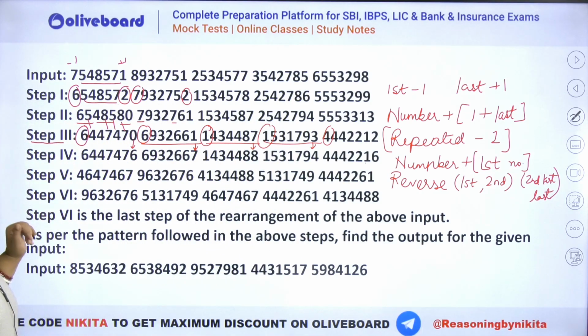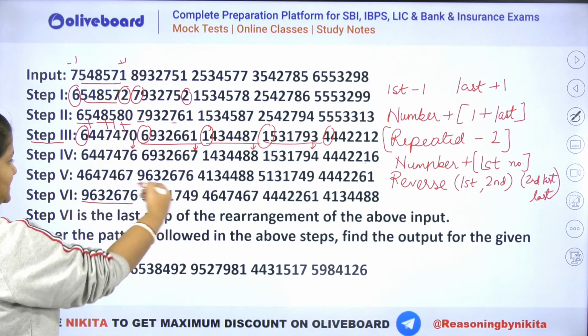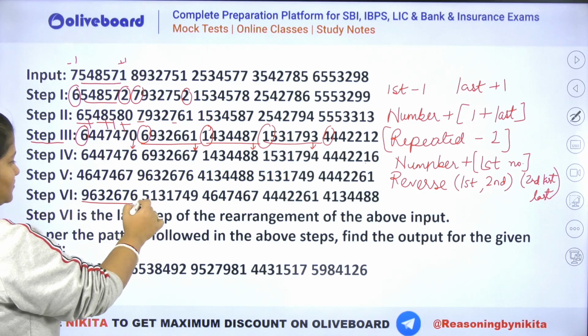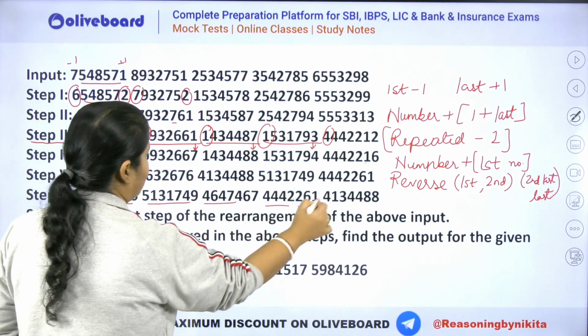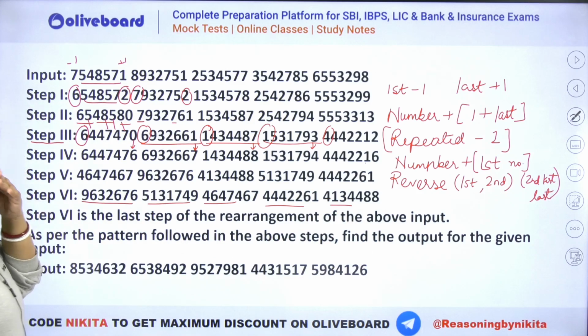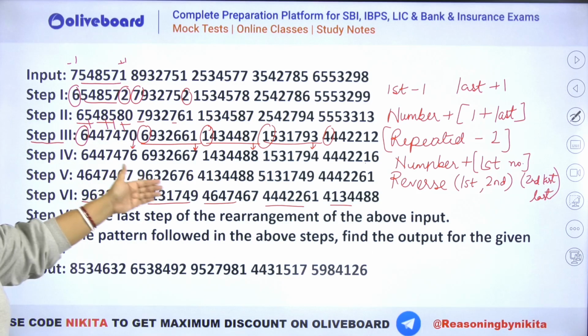Okay, what about step number 6? Step number 6 is nothing but the arrangement in the increasing order, decreasing order, sorry. So you can see 9 6 3 6 7 जो भी है, फिर उसके बाद 5, फिर 4, फिर 4, फिर 4. Right? So you can see it is nothing but step 5 in the decreasing order.